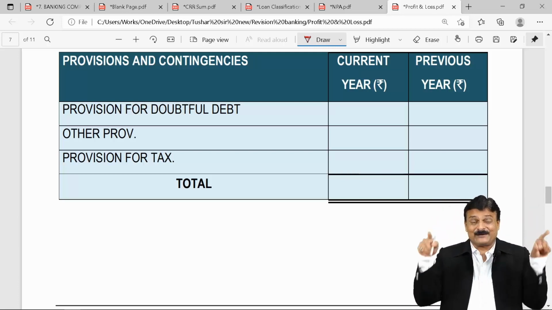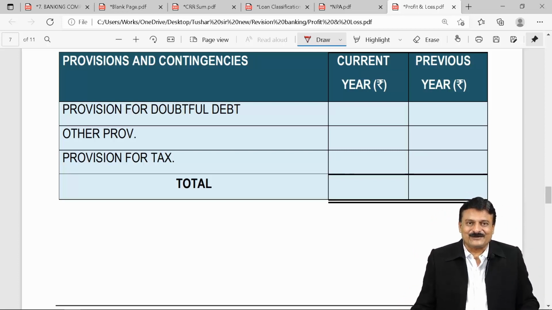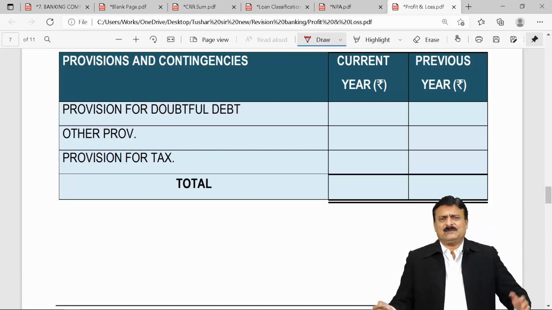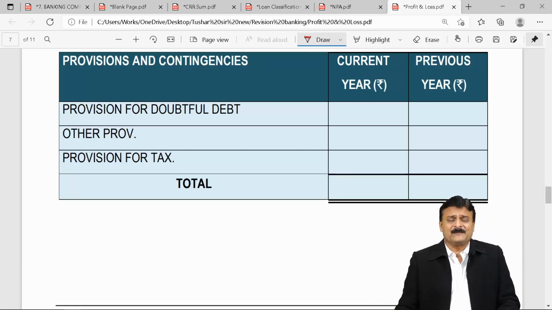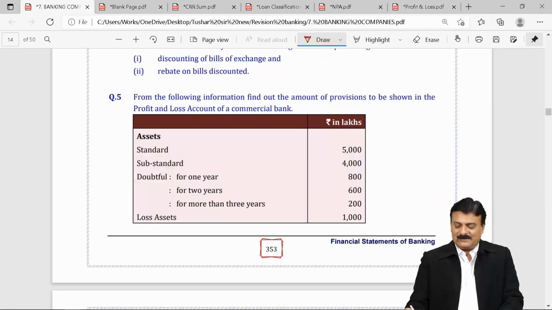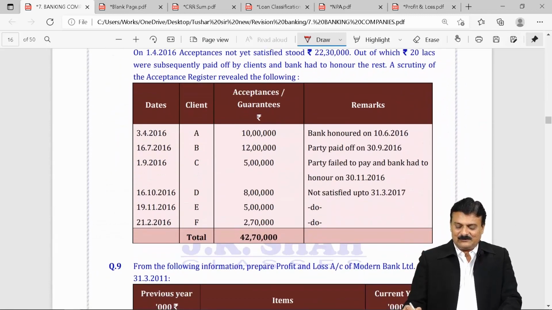We've seen that big chart. Standard assets, substandard assets, doubtful assets, loss assets, etc. Other provisions. There may be some other provision given in the question. Like in one of our questions of J.K. Shah book, if you remember, you had that point of provision for revaluation loss, loss on revaluation of investment.